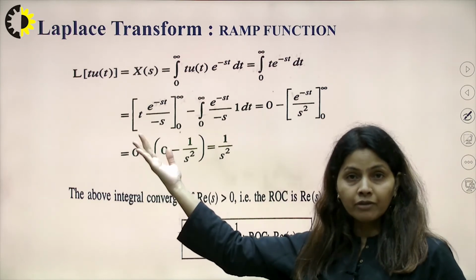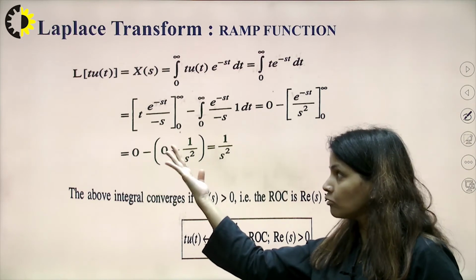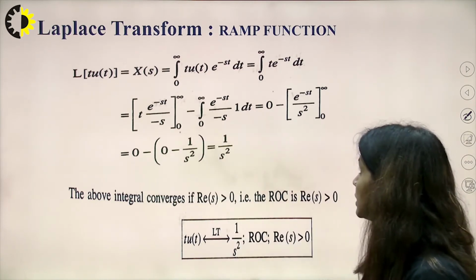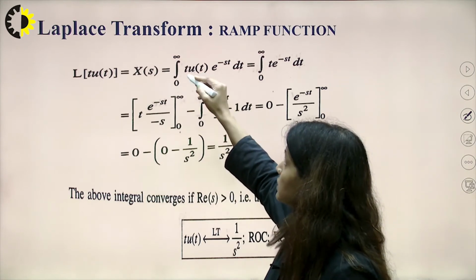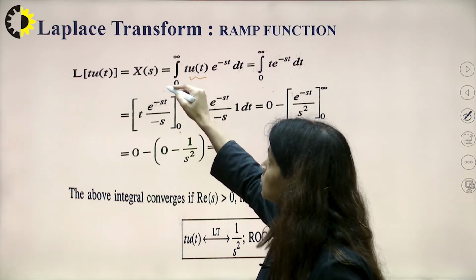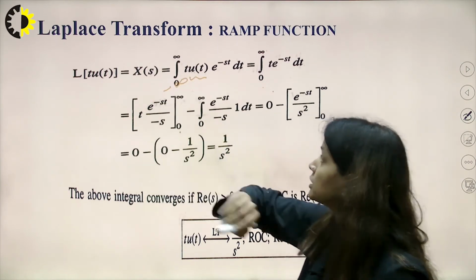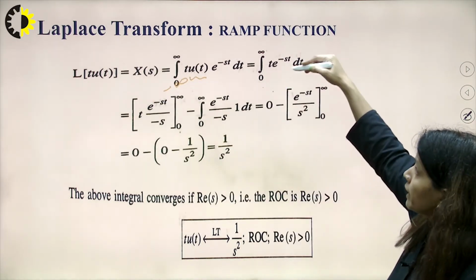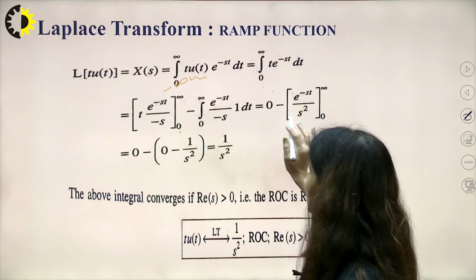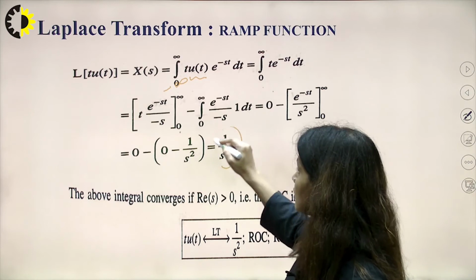Whatever pole we find, we can take the ROC on the right side of the pole. Let us calculate the simple integration, and since it is u(t), I will take the limit 0 to infinity of t raised to the power minus st, and solving it we get 1 upon s square.